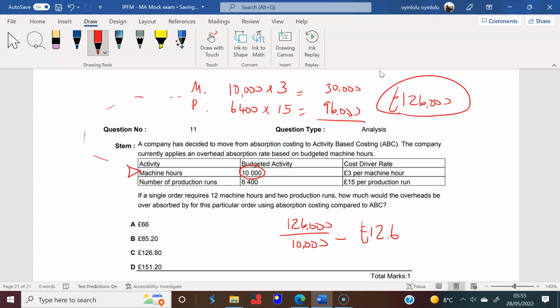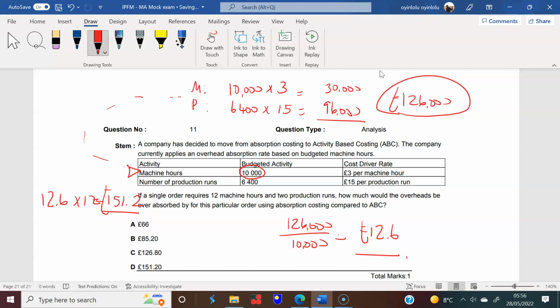Remember that activity-based costing is the evolution of traditional absorption costing. It is now due to total quality management and automation. But before that, we just had normal people doing the work, which meant that labor was the main driver. So at 12.6, with 12 hours, 12.6 times 12 takes us to 151.2. That's what the situation would have been under absorption costing.